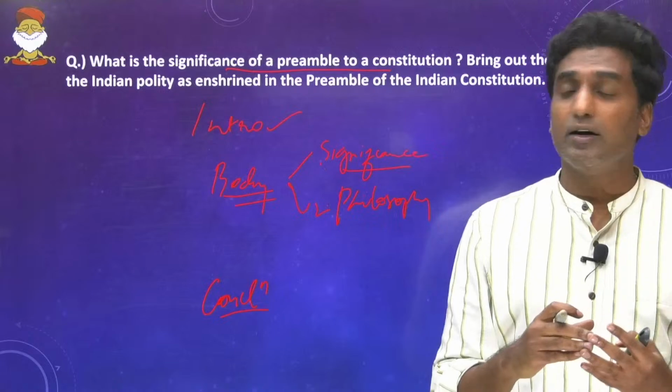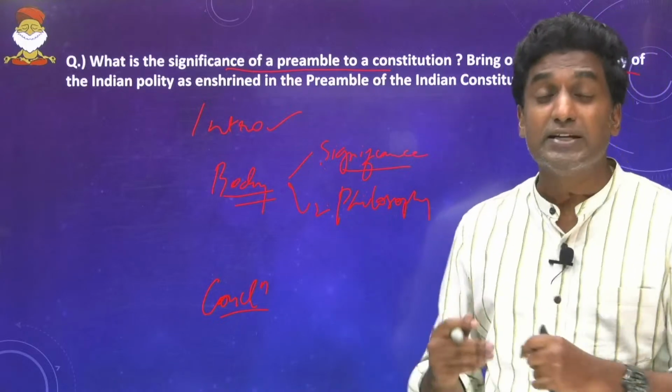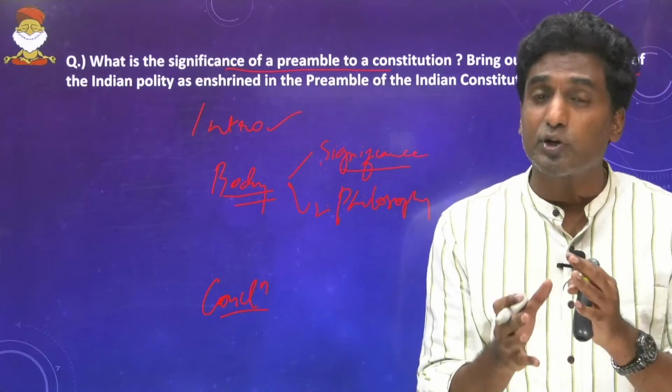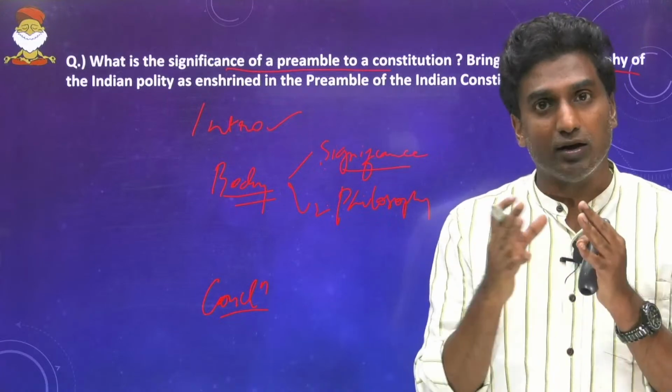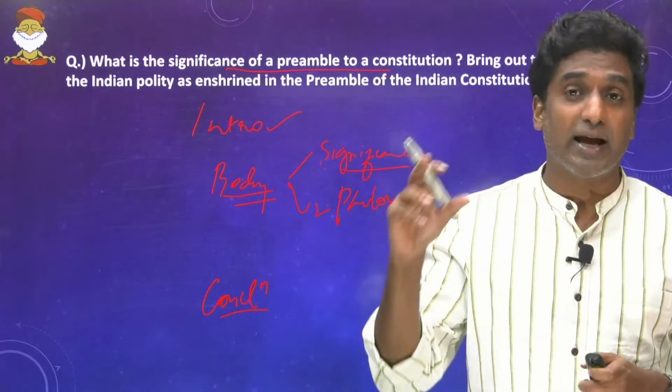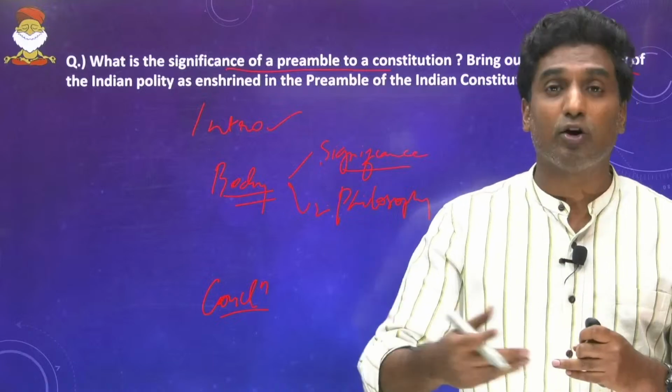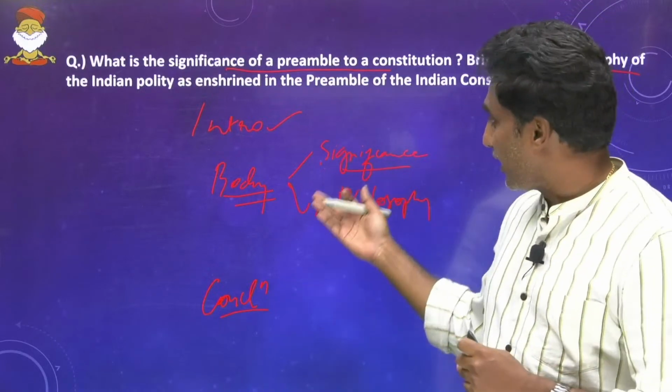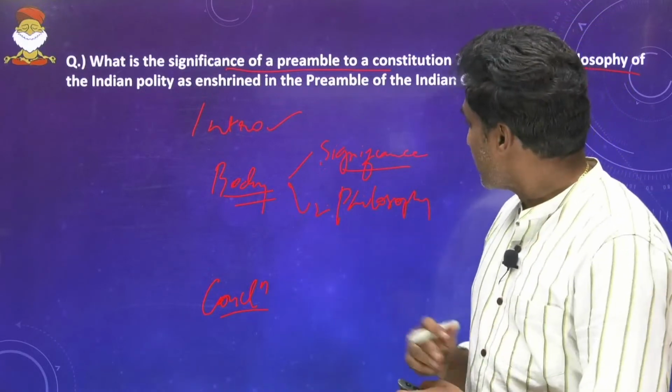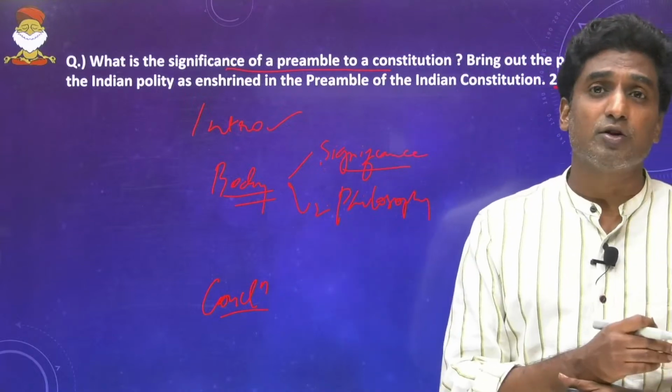Then second, it also helps in interpreting whenever there is an ambiguity. The Supreme Court looks into the values, the principles and ideals, and accordingly the decisions are taken or the judgments are given. So that also can be given. So this is the significance of the preamble.